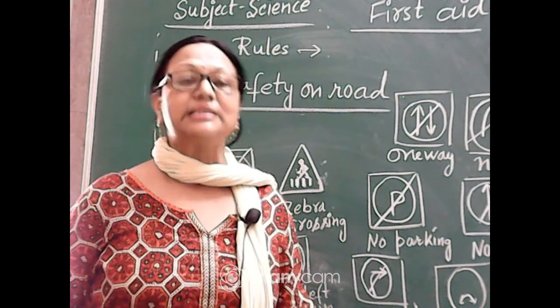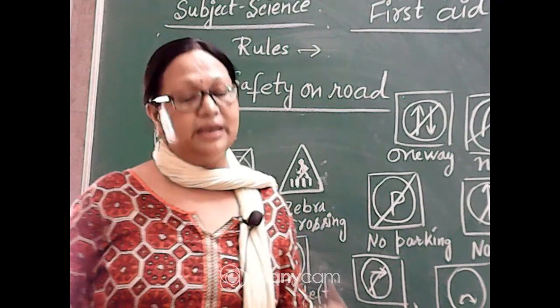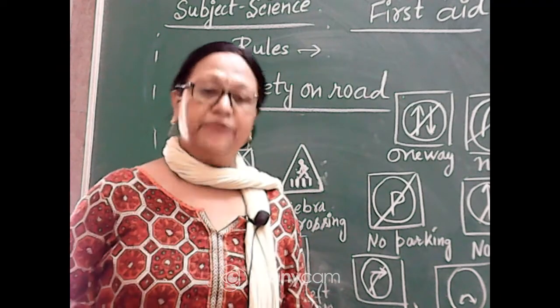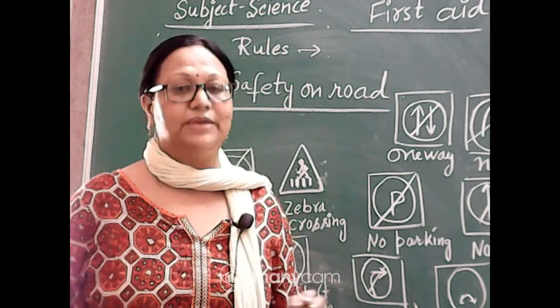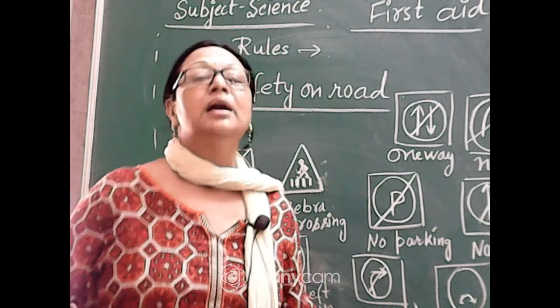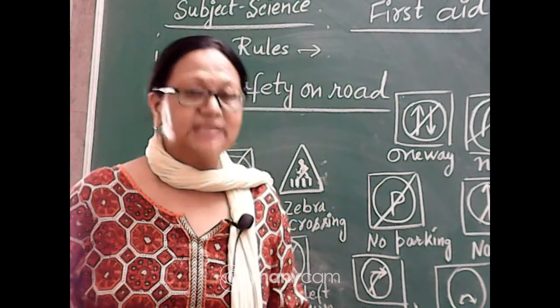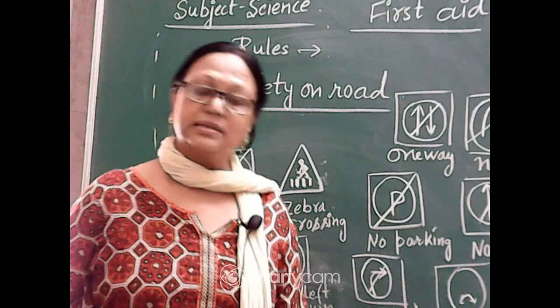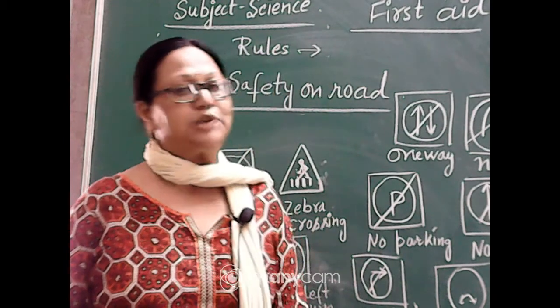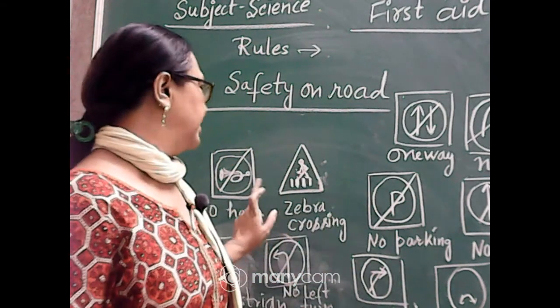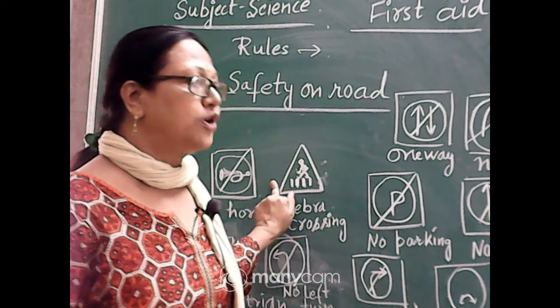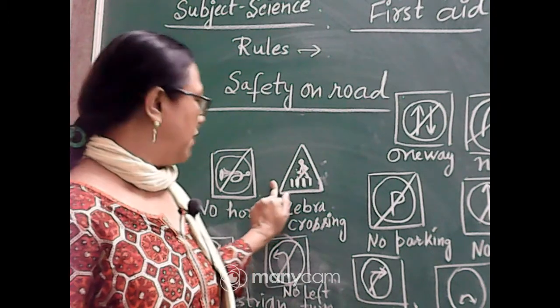So that is the silent zone. If within this silent zone we blow the horns, it will create noise and disturb the persons who are giving exams and the patients. So we have to be careful about this sign, and not blow our horns.